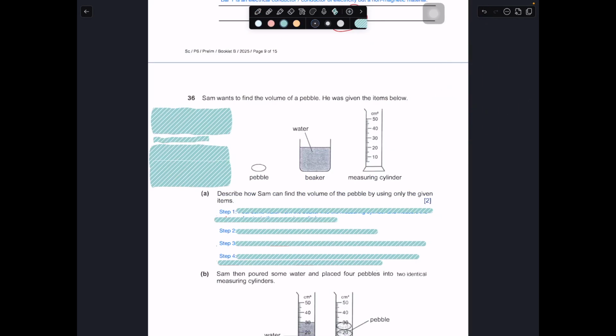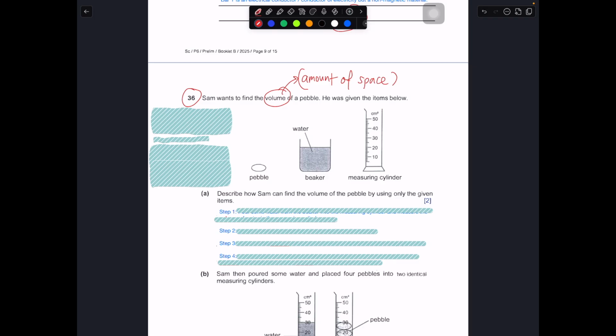So over here we have question number 36. Sam wanted to find out the volume of the pebbles. He was given these items: water, pebbles, and a measuring cylinder. In this case, you are measuring the volume, which is the amount of space the pebbles can occupy in the physical world.